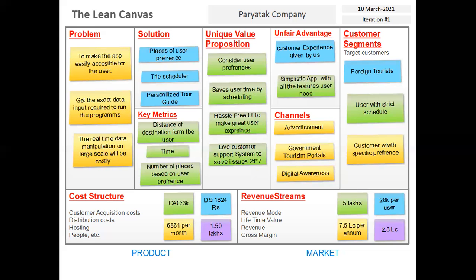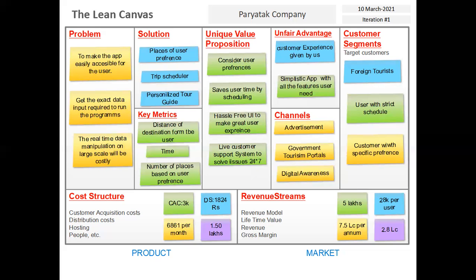Now, the revenue stream part. The revenue stream part is divided into four parts: the revenue model, lifetime value, revenue, and gross margin. The revenue model is the total cost for making the app. Lifetime value is the lifetime profit from the customer. The revenue is the total turnover from the product over the year, whereas the gross margin is the profit after